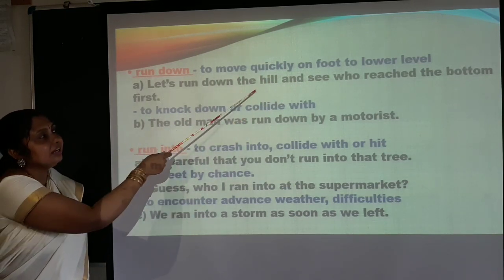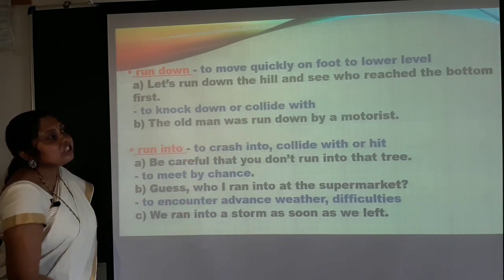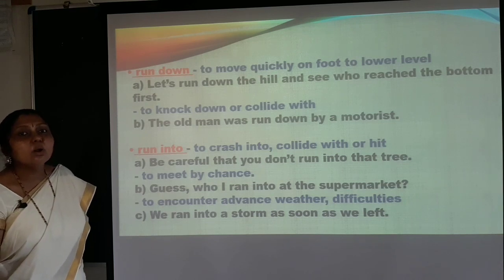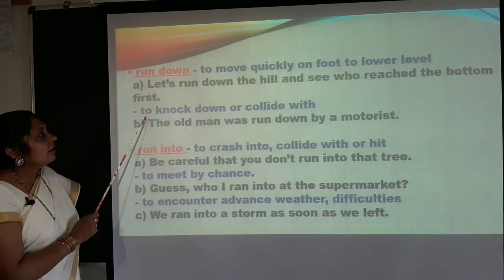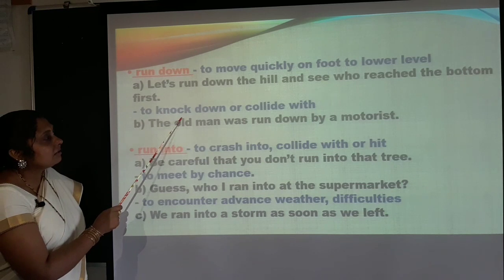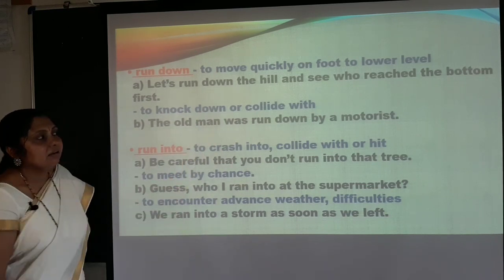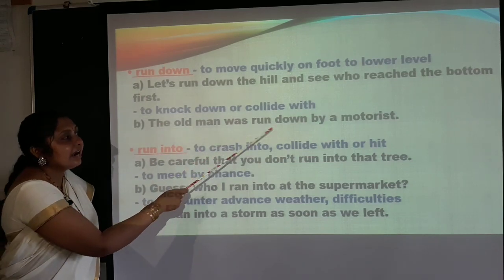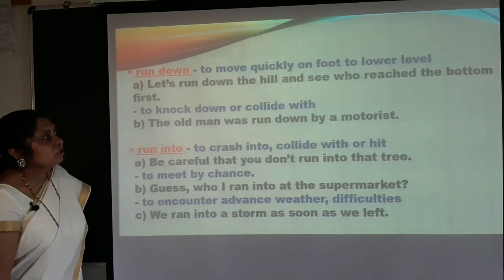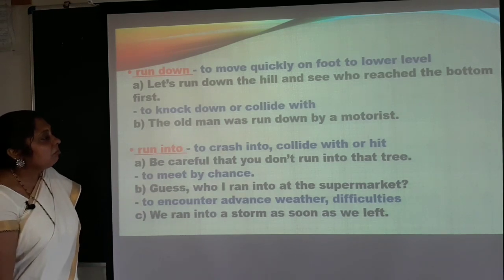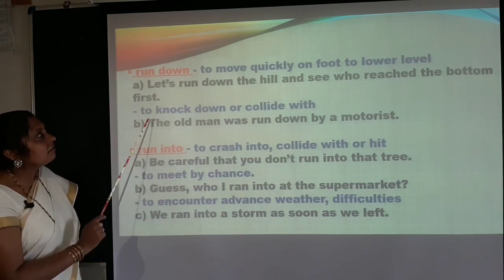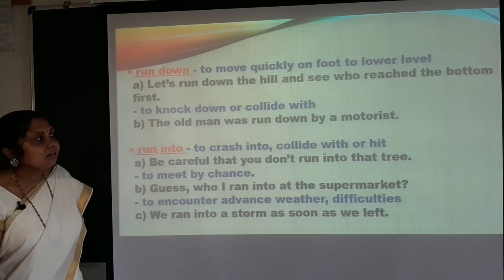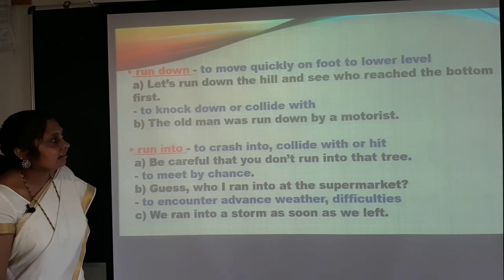Let's run down the hill and see who reaches the bottom first. Run down means you are going down to the lower level. Next one, to knock down or collide with. Run down. The old man was run down by a motorist. So, this is one more meaning there. Run down, wherein somebody goes and meets with an accident.